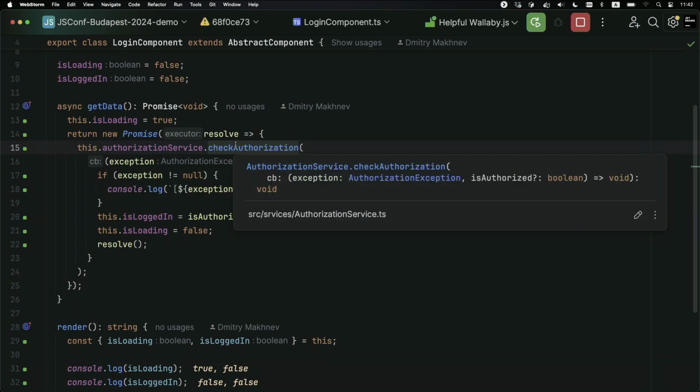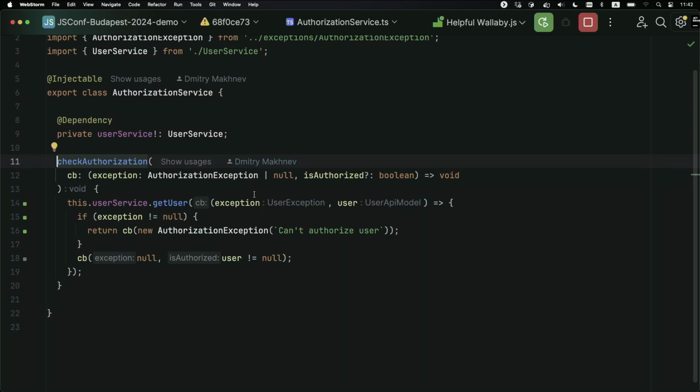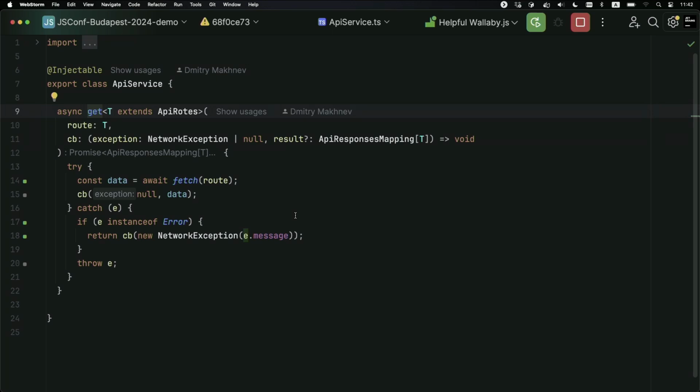All right, but with this, we also now have a signature. In the signature of our method, we have the exception. And also we have great type inference for the exception. We work with this correctly. I really like it. So in the authorization service, the same thing with the user service. In the user service, the same thing with the API service. And in the API service, yes, we still use try catch for connection with the low-level API. Unfortunately, we don't have callbackify stuff for fetch.